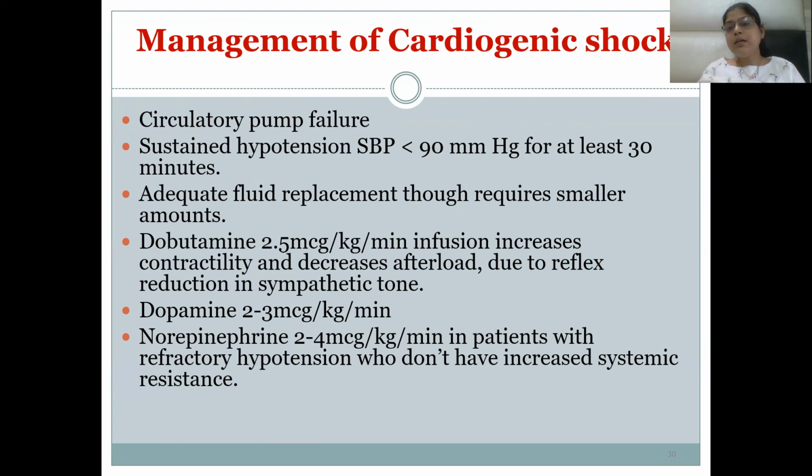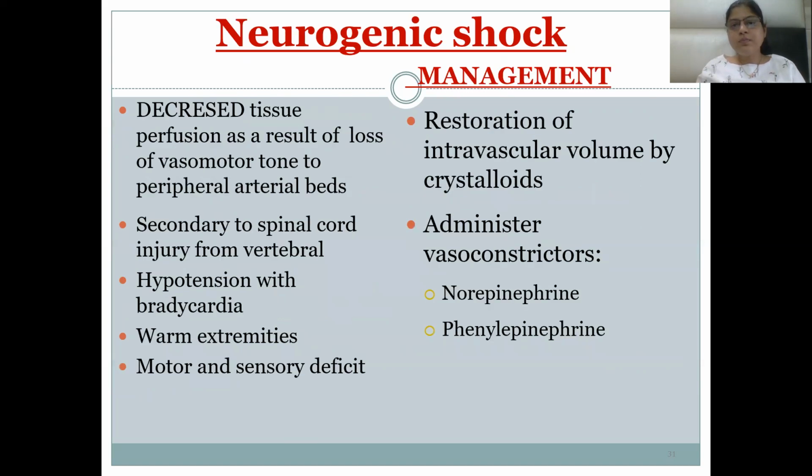Dopamine acts on beta-1 and D1 receptors, so it can increase the cardiac output and increase the heart rate, and it will also increase GFR. Norepinephrine, acting on the alpha-1, alpha-2 and beta-1 receptors, can be given in patients with refractory hypotension.